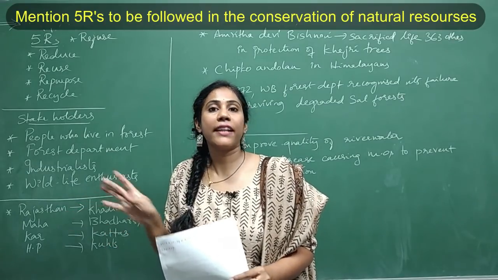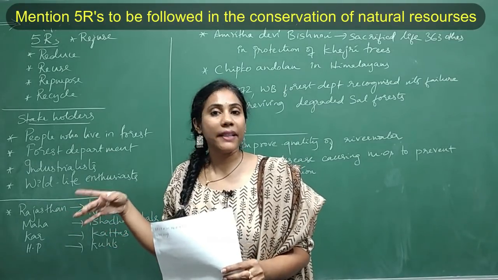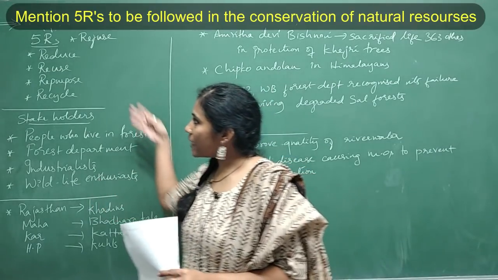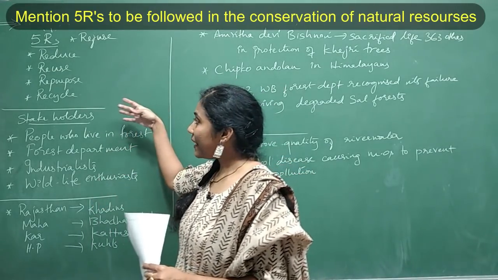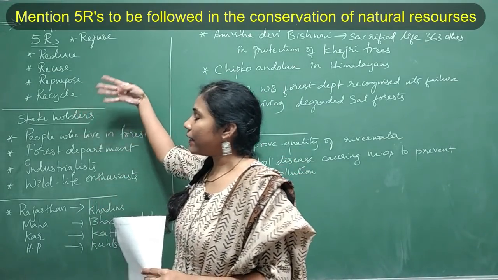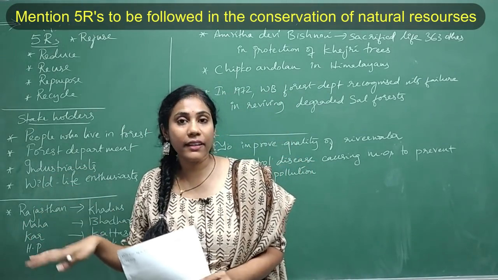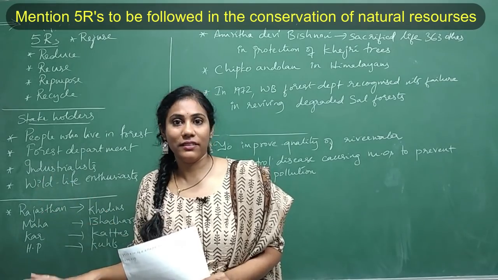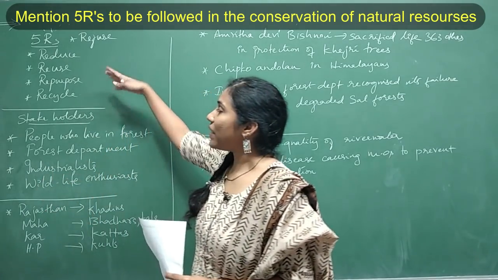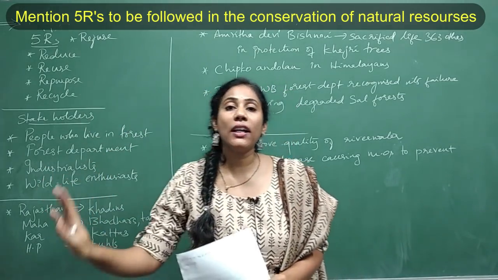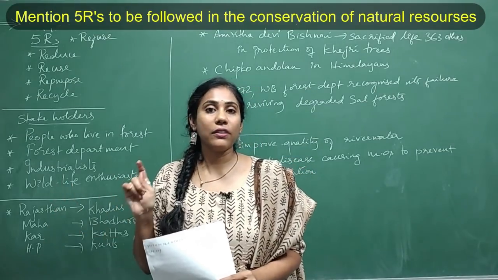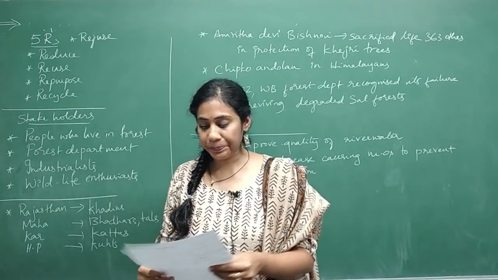Instead of throwing them outside, you can transform them into decorative items. That is what we mean by repurpose. And then plastic and these things can be recycled. So when you have a chance of recycling, we have to recycle. Clear? So these are the 5 R's that we can adopt in our life to conserve natural resources.